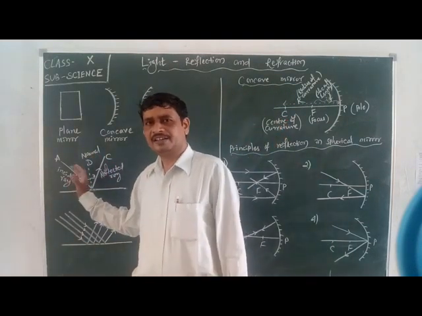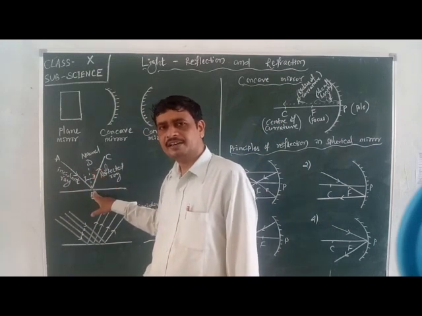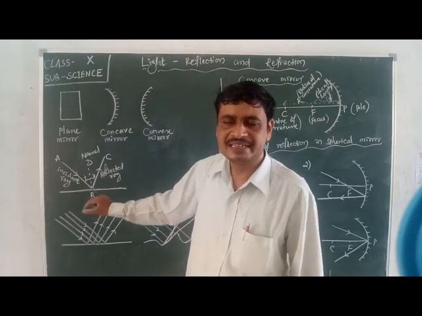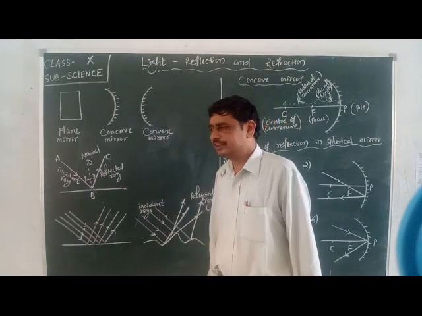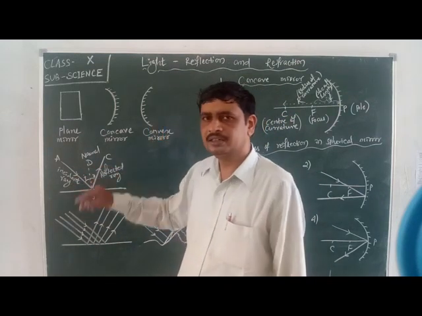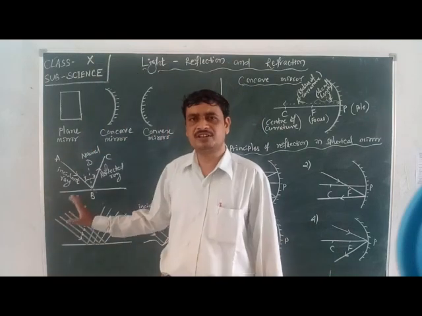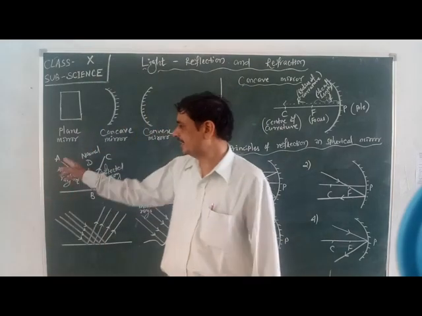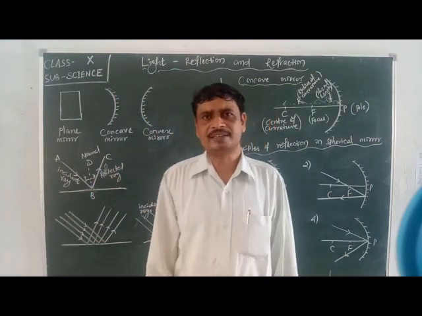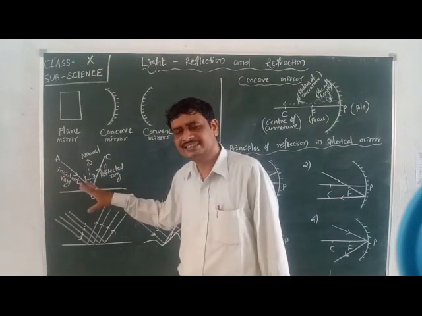All these are lying at a single point, the point of incidence. All these are lying on the same plane at the same point. This is the first law of reflection: the incident ray, reflected ray, and the normal all lie at the point of incidence on the same plane.